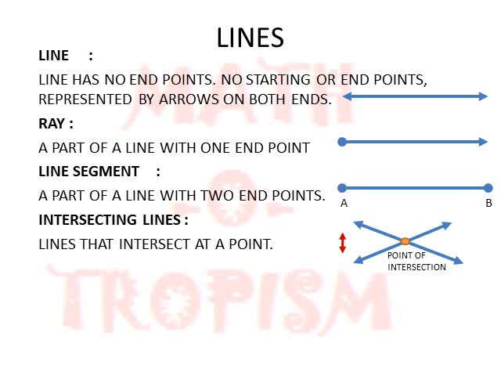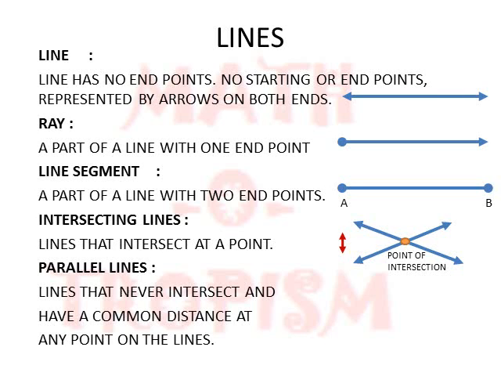Assume there are lines which will never meet. That means the distance is neither going to increase nor decrease, but it is going to remain the same. If this distance remains the same, then these kinds of lines are called parallel lines. They will never meet up, just like the tracks of the railway line.